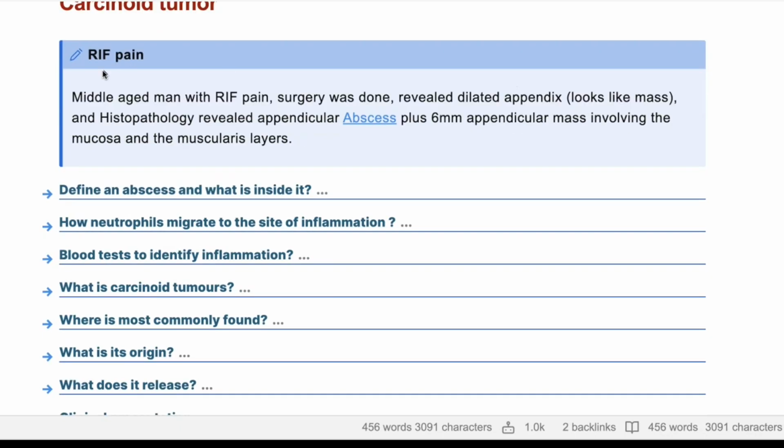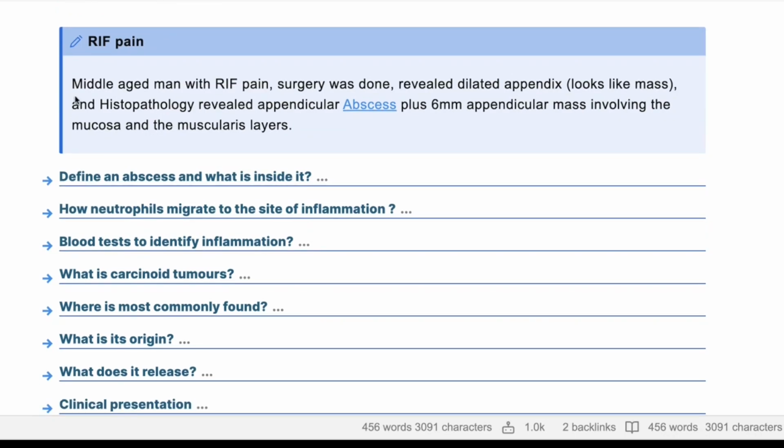Okay. So a middle-aged man presented with right iliac fossa pain. Surgery was done and revealed a dilated appendix that looks like a mass. The histology revealed an appendicular abscess plus a 6 millimeter appendicular mass involving the mucosa and muscularis layer.